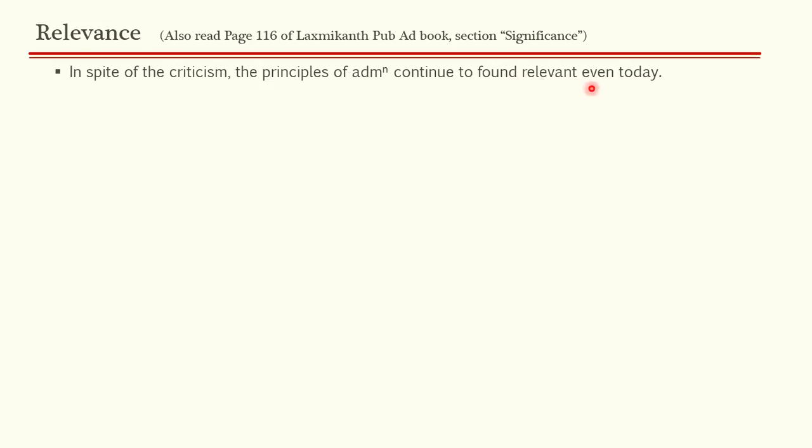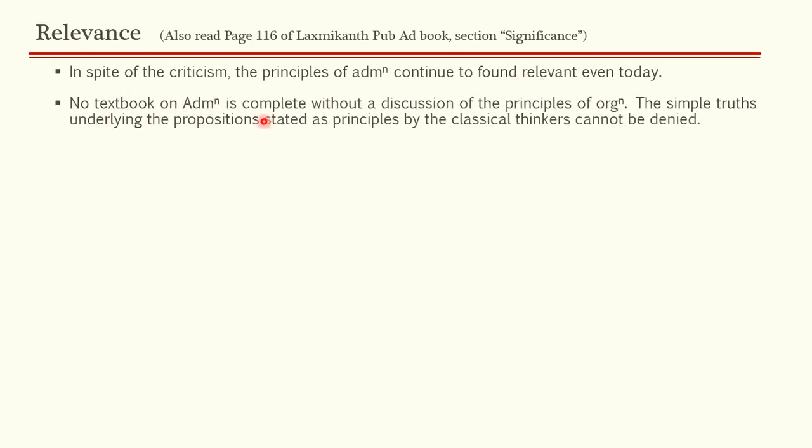Also you can read Lakshmikant's Public Administration book, page 116. It is on the same page as criticisms. Criticism starts on page 115 and ends on 116, and significance starts on page 116. In this slide we will deal with the relevance of classical theory in today's times in Indian administration, how classical theory is relevant today. In spite of the criticisms, the principles of administration continue to be found relevant even today.